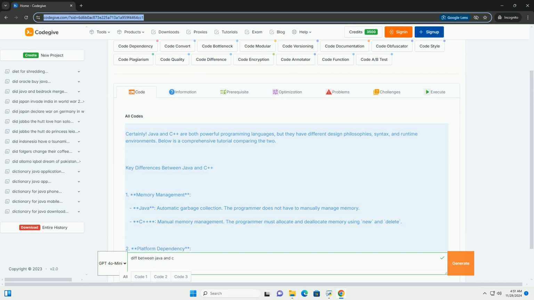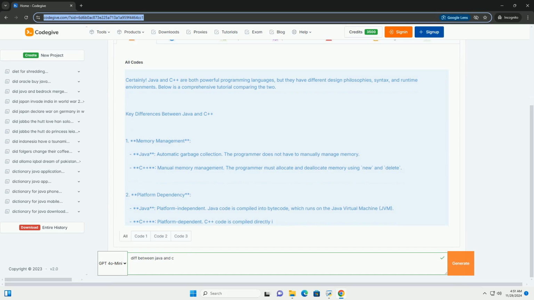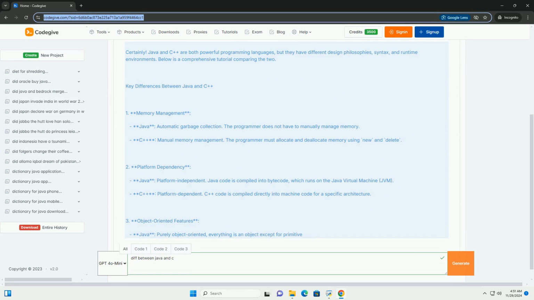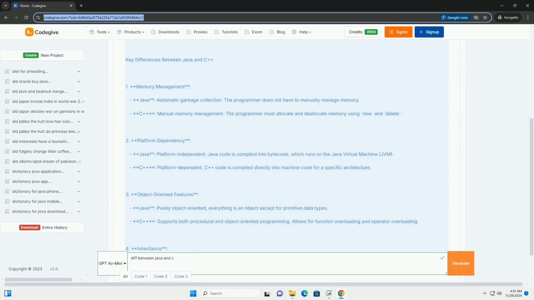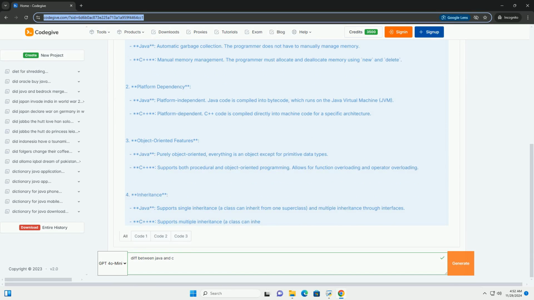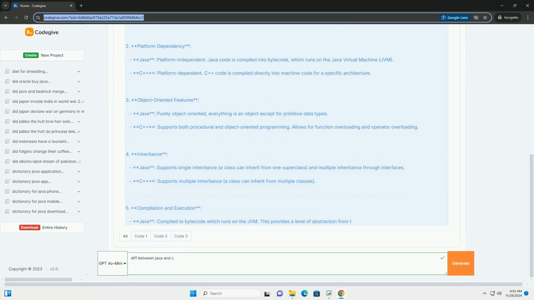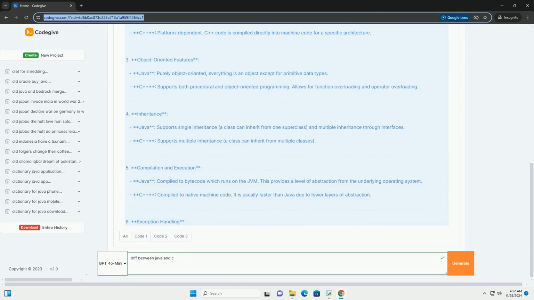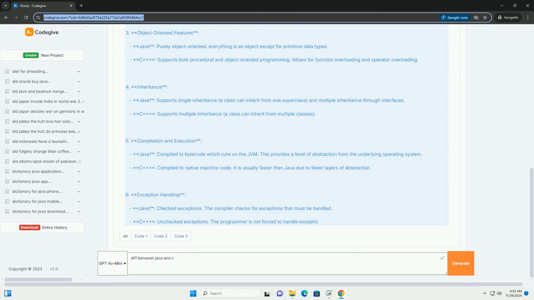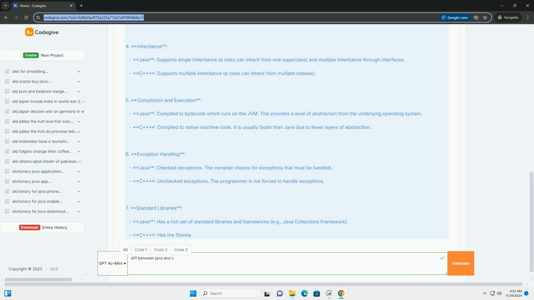Certainly. Java and C++ are both powerful programming languages, but they have different design philosophies, syntax, and runtime environments. Below is a comprehensive tutorial comparing the two. Key differences between Java and C++.